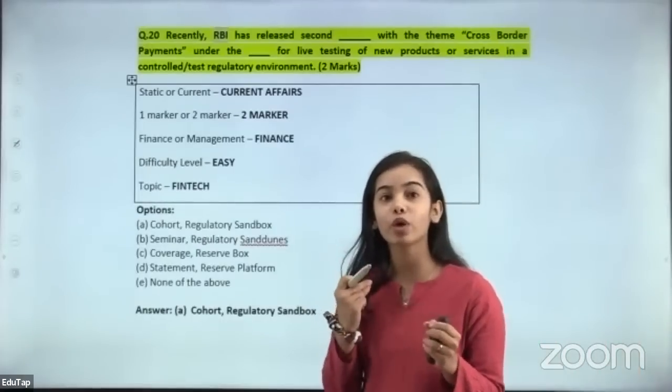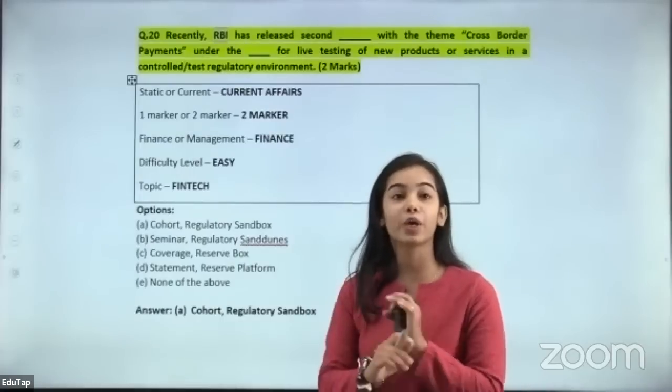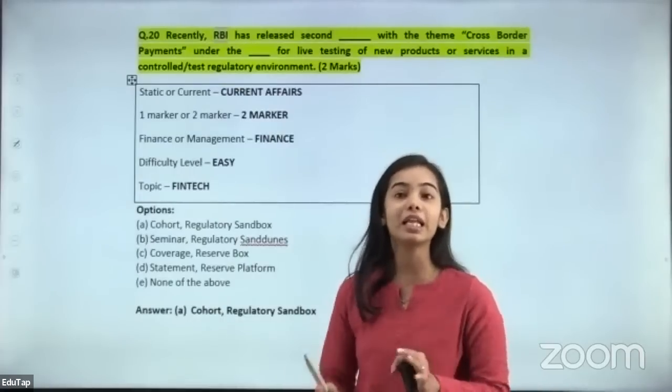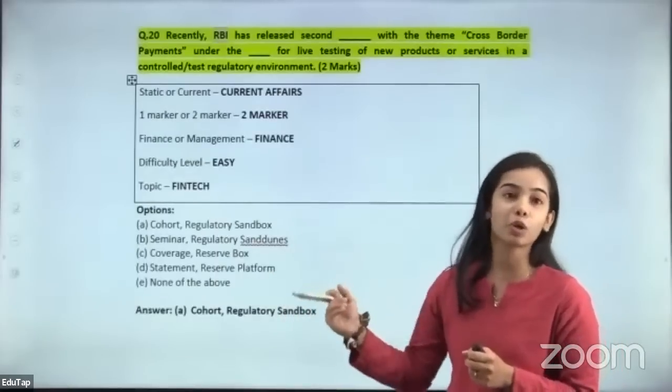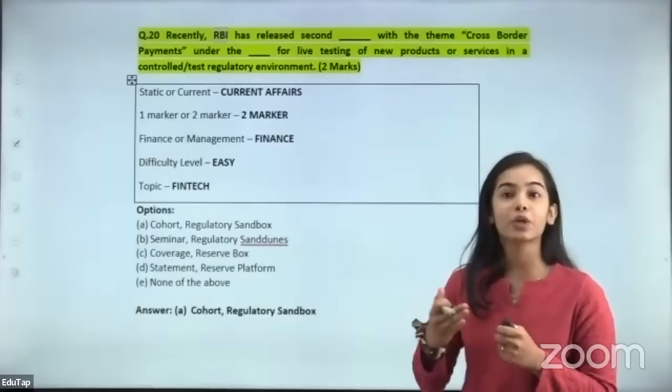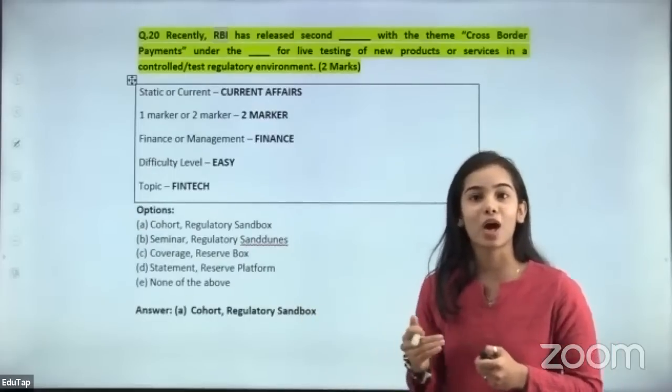So we will be going very fast. We will be doing rapid fire. I hope you all have prepared very well. If you have not, we will do all the important questions starting from June that came till now, the notifications that have come till now.